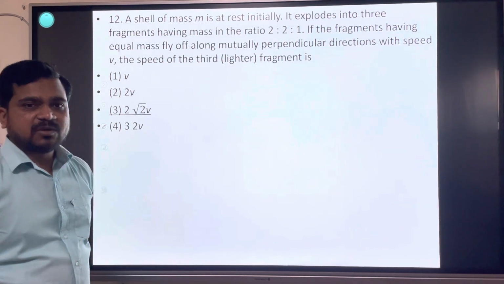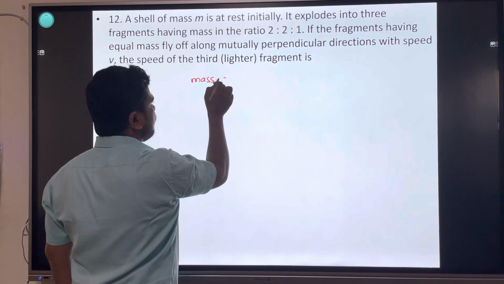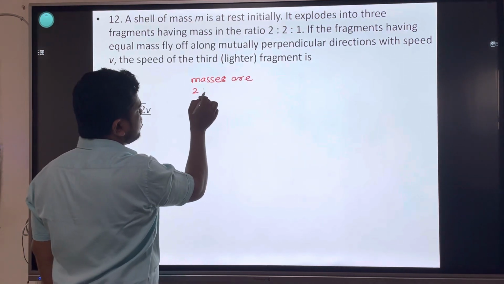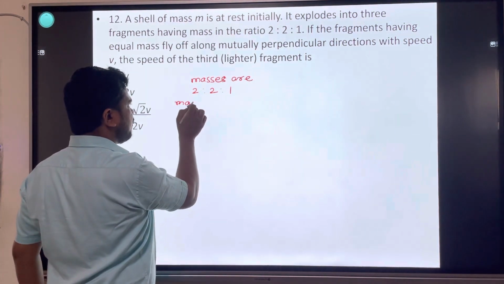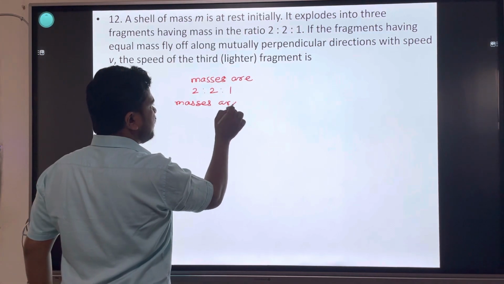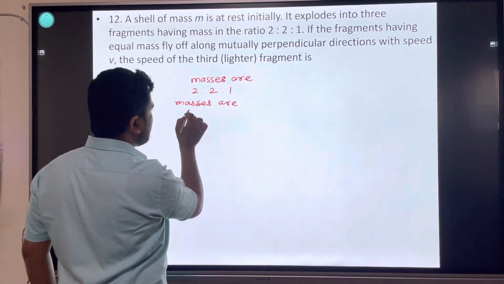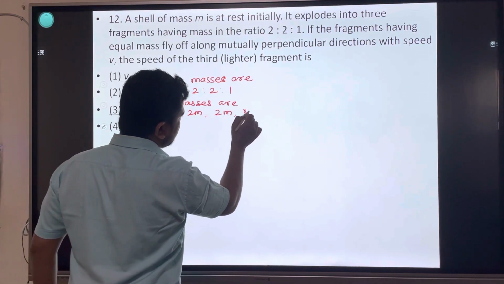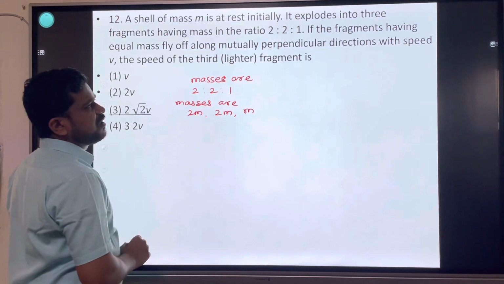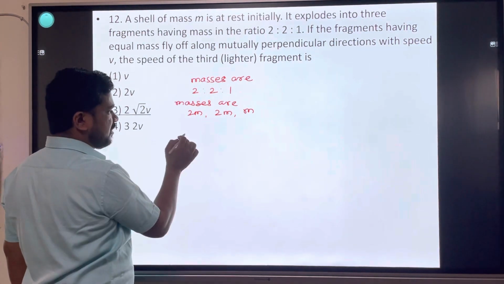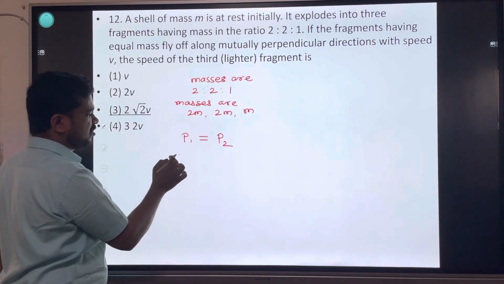क्या है? Law of conservation of linear momentum. Masses are in the ratio of 2:2:1. If common multiple is m, then masses are 2m, 2m, m. Okay, here 2 particles are moving mutually perpendicular to each other. Initial momentum according to law of conservation of linear momentum, P1 equal to P2. Initial velocity 0, P1 equal to 0.